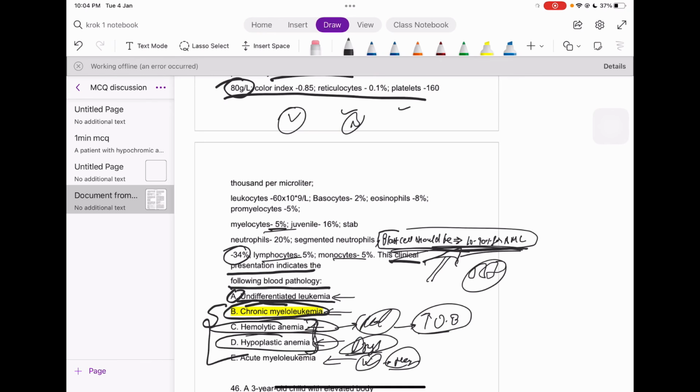What are the blast cells? These are the pre-stage of the neutrophils. If it's about 10 to 90%, it's acute myeloblastic leukemia. There is nothing even given like that, so I can just tick chronic myeloleukemia. Perfect.